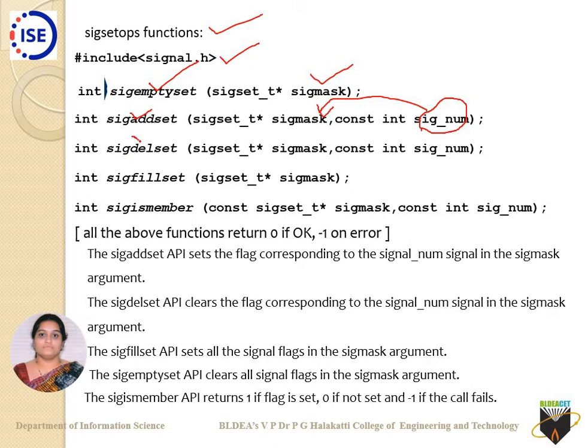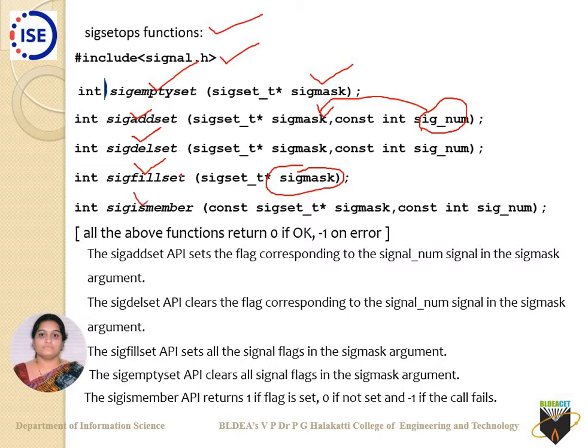Then comes sigdelset. Sigdelset is nothing but deleting whatever you specify as a signal number from this particular signal mask. Only that will be deleted. Then sigfillset: whatever you specify as a sigmask, all of those will be set with a flag of 1, so they all become a part of this signal mask.